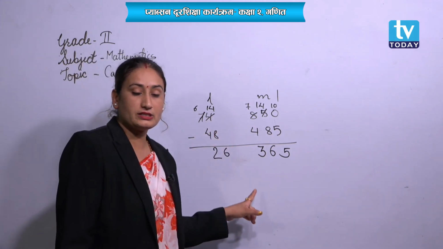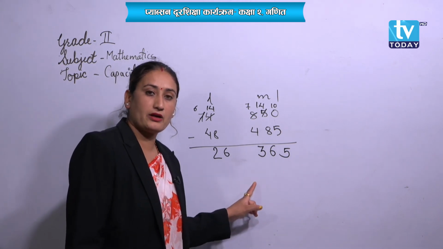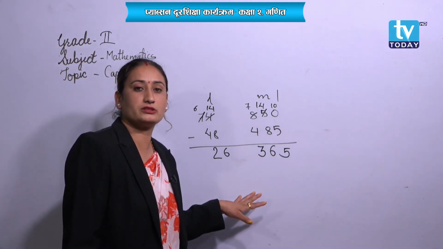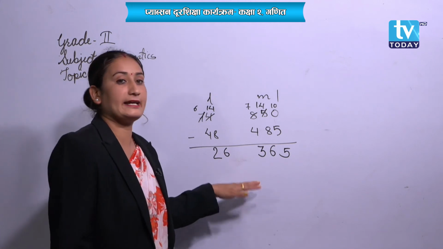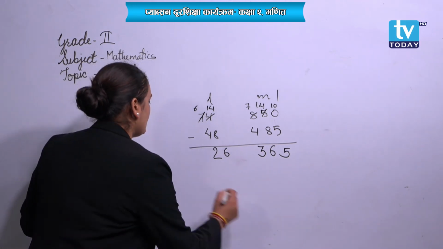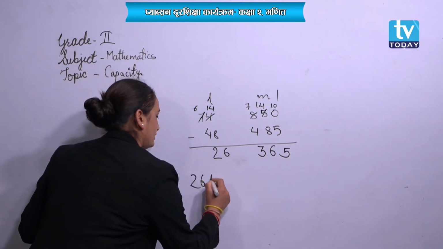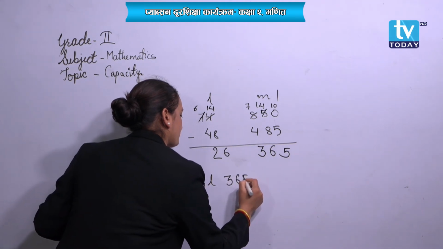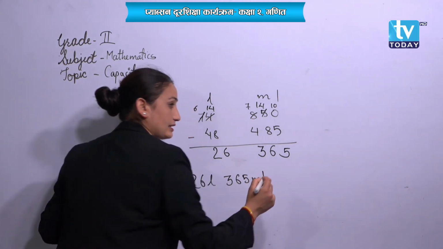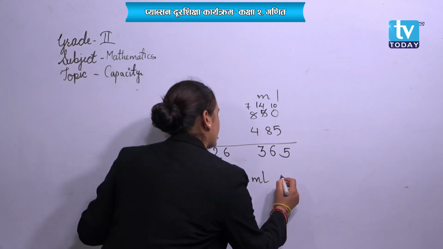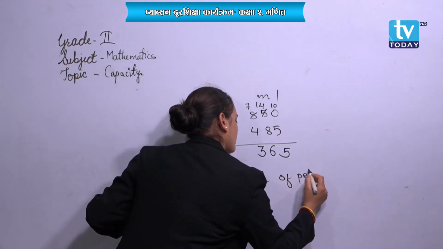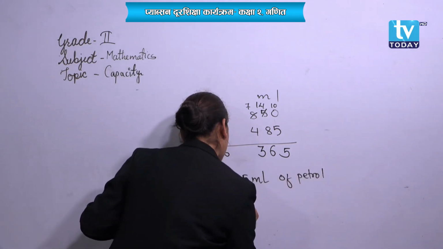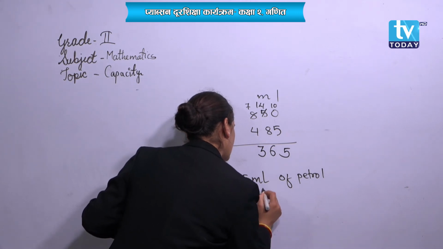Now the total amount of petrol left in the car is 26 liter 365 milliliter. Petrol is left in the car.